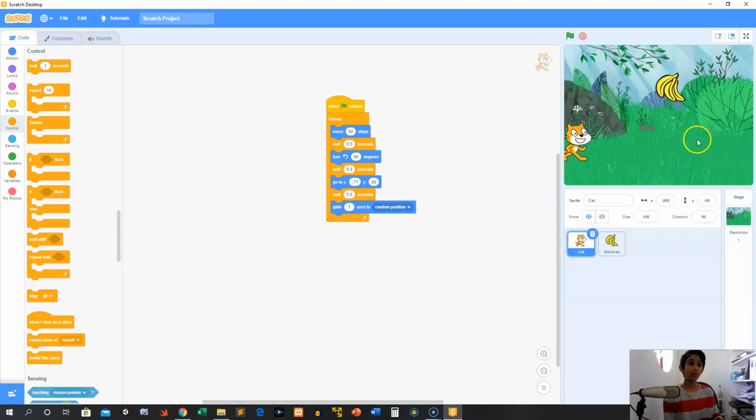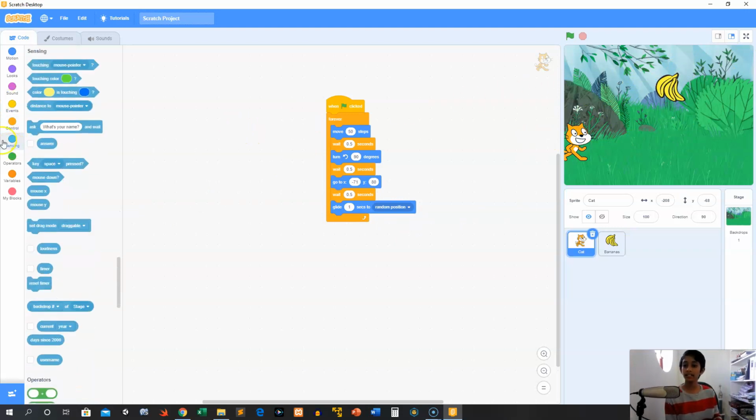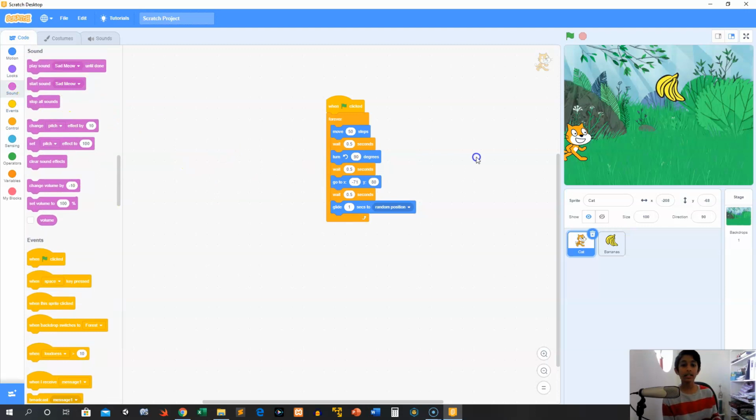Okay, so now what I want to do is we have this banana thing here. So I've showed you control. Remember sensing? Remember how I showed you sensing? So what we're going to do, by the way, is every time this cat moves, we want to wait 5 seconds, and we want to play this sound. This is the sad meow, and we can play that, right?